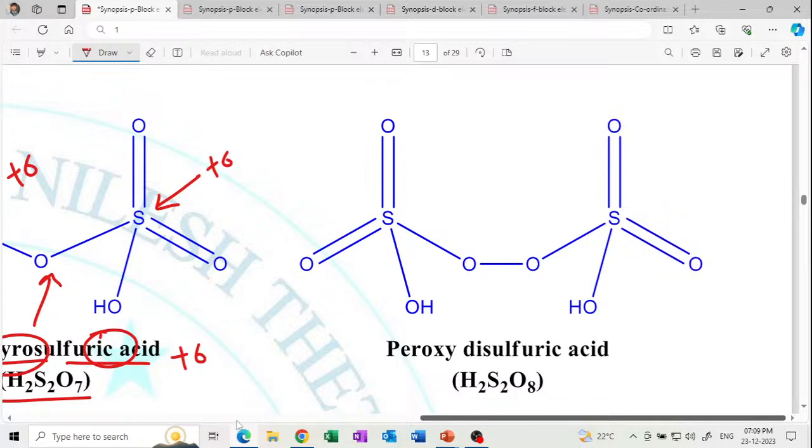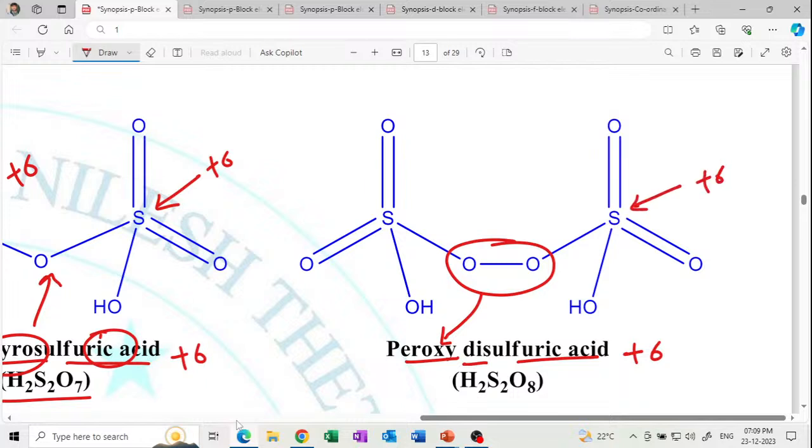Next is the peroxy. So this is the peroxy. Peroxy stands for this one. Di stands for 2. Sulfuric stands for +6 oxidation state. So this sulfur has oxidation state +6, and this sulfur has oxidation state +6. At least you should be able to draw the structure. If you draw the structure, yes, we'll get the 1 mark with the formula.